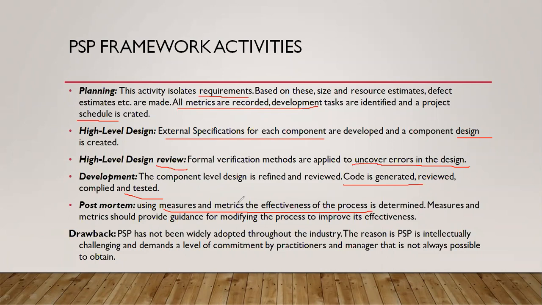If I need the length of that wall to be 5 feet, is it exactly developed to 5 feet, or did they increase it to 5.5 feet or 6 feet, or decrease it to 4.5 feet or 4 feet? Like that we are going to measure whether it is developed effectively or not.